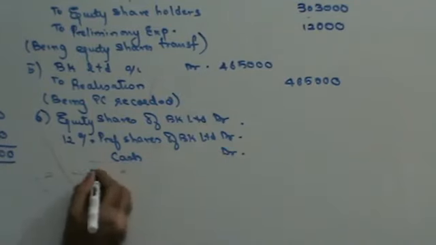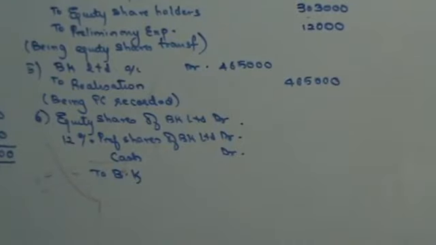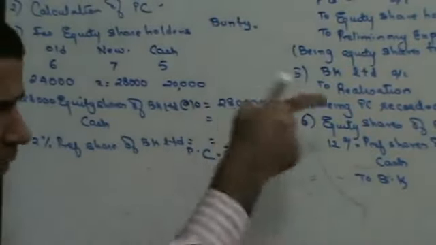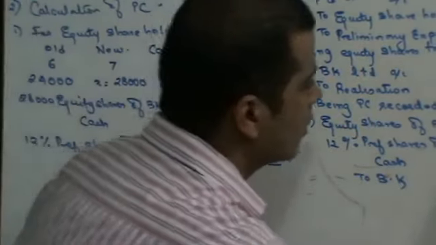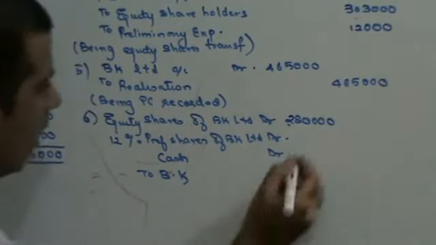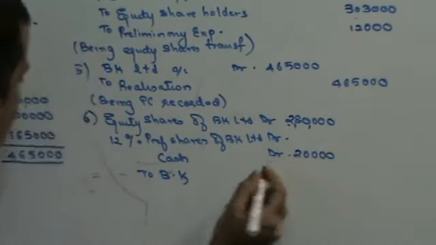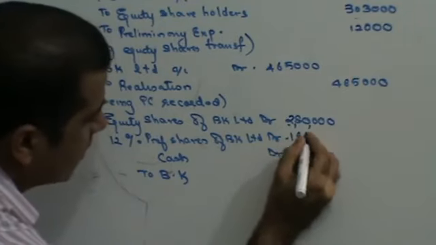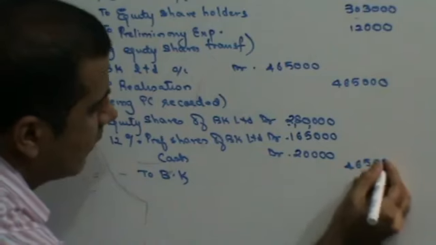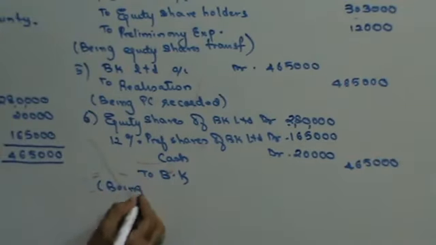Remember all this they had paid you when we are doing PC. They had paid you equity shares, cash and 12% preference shares. That same thing I'm writing here. So this is going to be 2,80,000. Then cash is 20,000, and 12% preference shares is 1,65,000. So this is 4,65,000, being PC received.